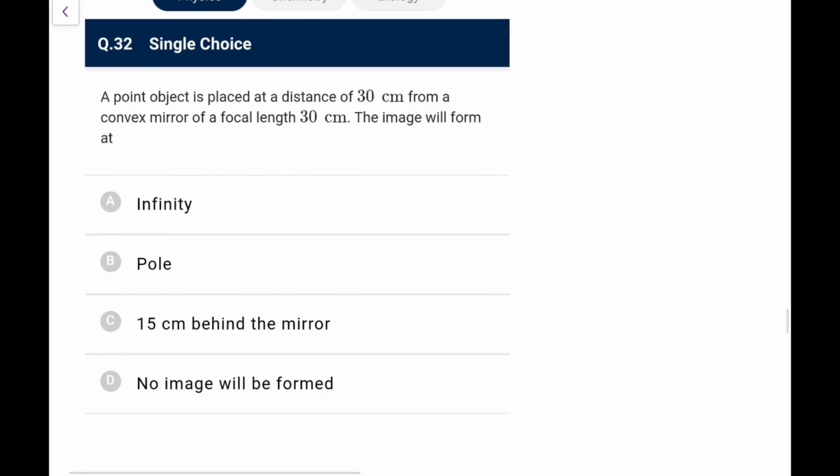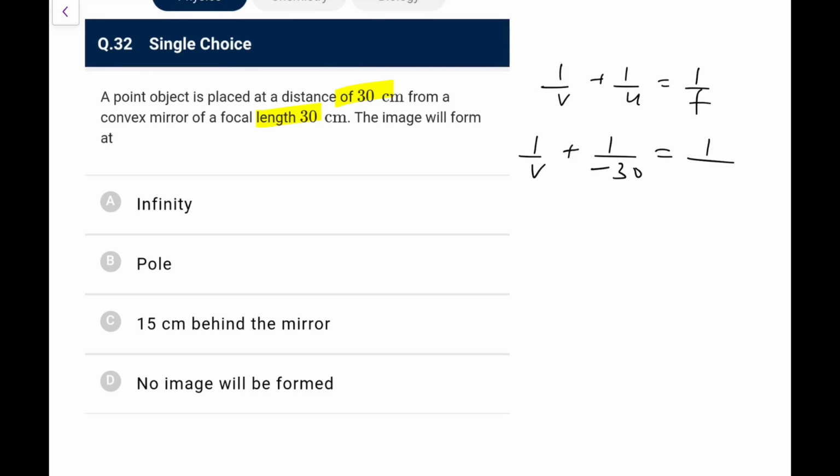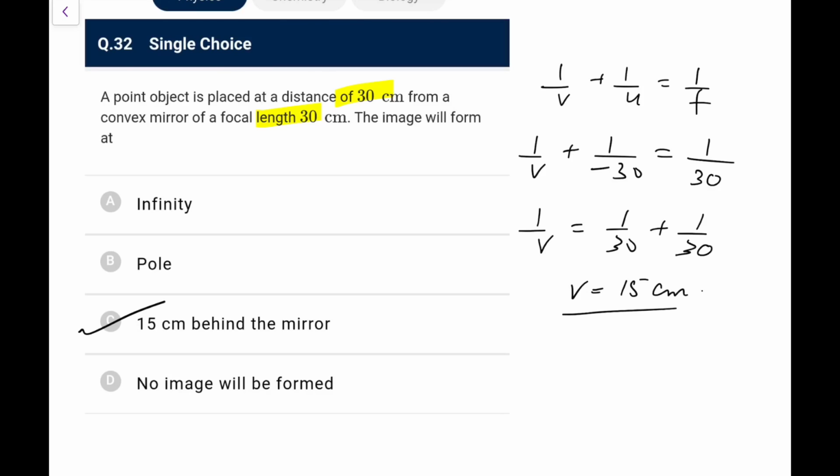A point object is placed at a distance 30 cm from a convex mirror of focal length 30 cm, the image will form. Using the equation 1 by v plus 1 by u equals 1 by f, with f for a convex mirror positive, 1 by v would be 1 by 30 plus 1 by 30, so v will be directly you can say 15 centimeter, and this is plus 15, that means behind the mirror, so go for option C here.